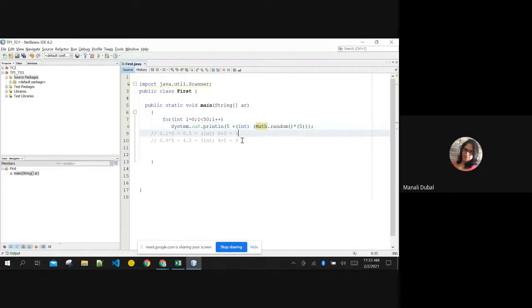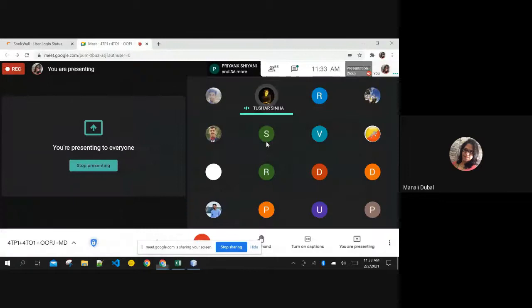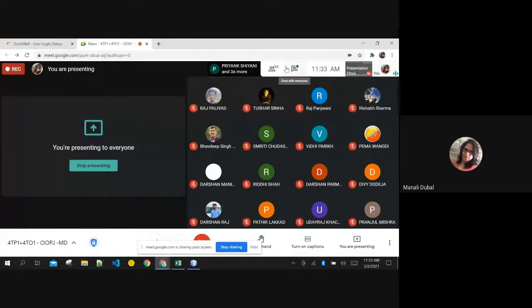If you want to include 10 also here, then just add 1 here. Then whatever is the output, +1 will be the answer. It can generate from 5 to 10 now. Are you getting this? Anybody having questions in this?